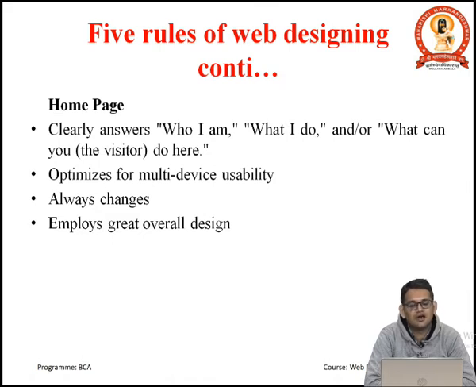Next point is to optimize for multimedia usability. It means multi-device usability: the website must be used on laptops, mobiles, and tablets. So, these platform devices should be followed, and the website should be clearly accessible on these devices. We need to optimize our website for them, because nowadays many users visit your website by using mobile phones, tablets, or laptops. So, the website should be compatible with all devices.